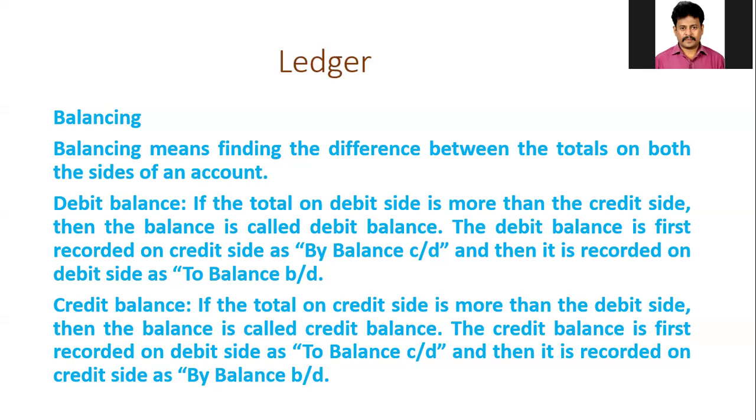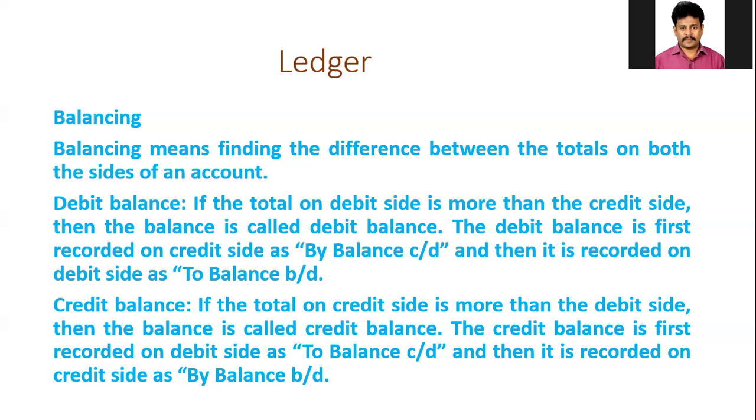If the total on the debit side is more than the credit side, then the balance in that particular account is called debit balance. The debit balance is first recorded on the credit side as 'by balance carried down'.